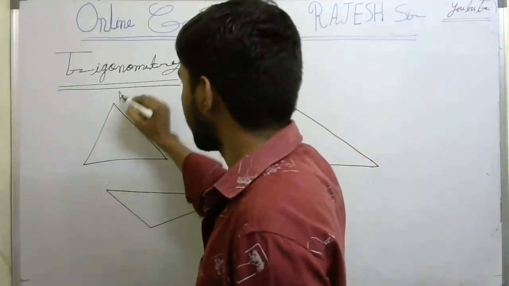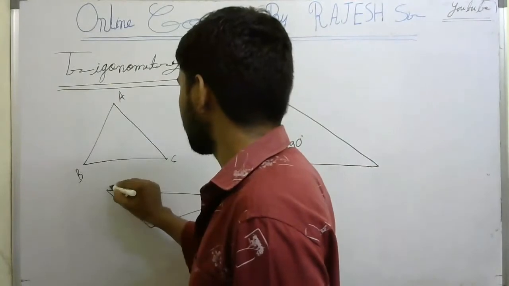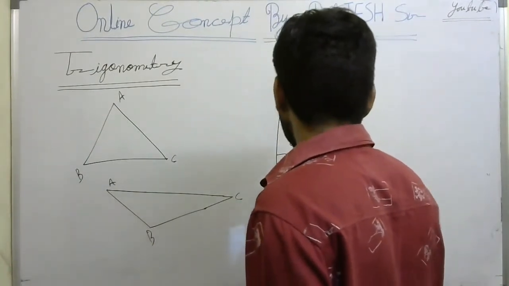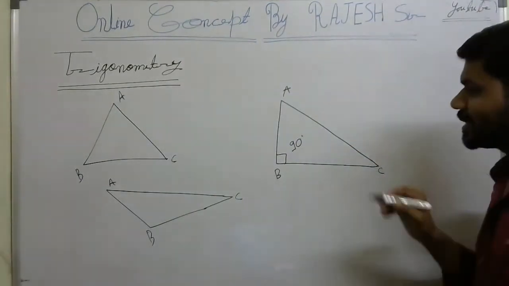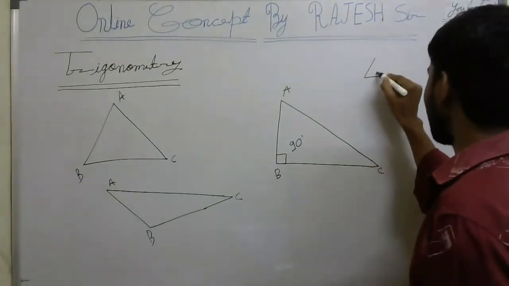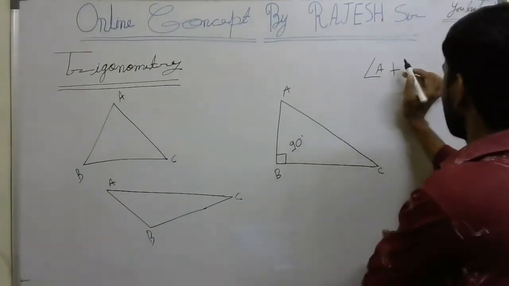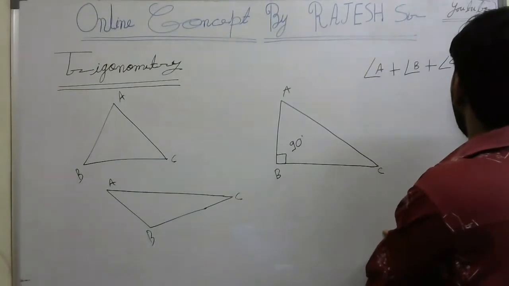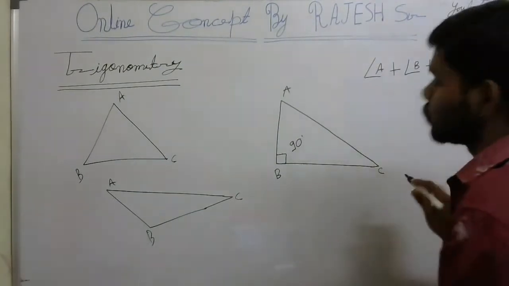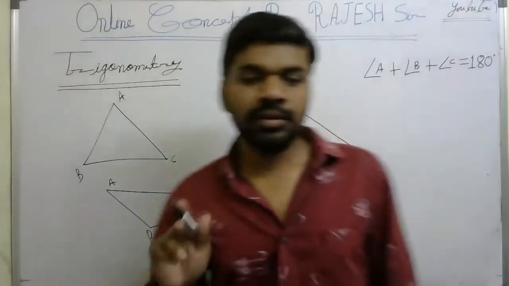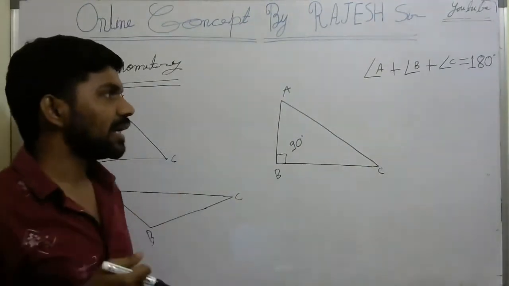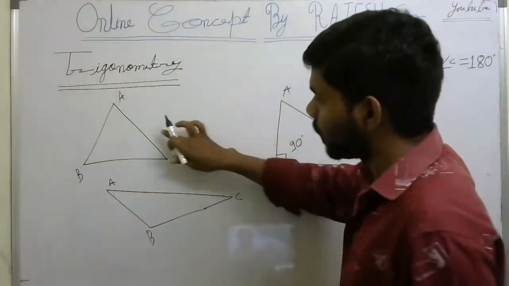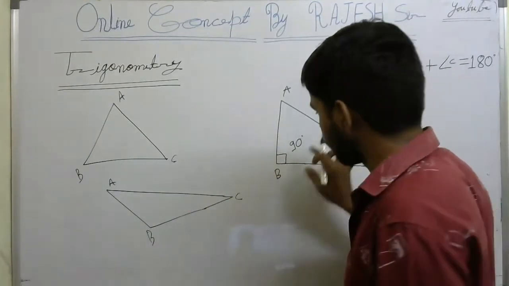You can think of the angles as angle A, angle B, angle C. Same thing here, A, B, C, and here also take A, B, and C. These are all triangles. In a triangle, the main concept is that angle A plus angle B plus angle C is equal to 180 degrees. That means the sum of all three angles must be 180 degrees. This one is also 180 degrees, and this is also one of the triangles.